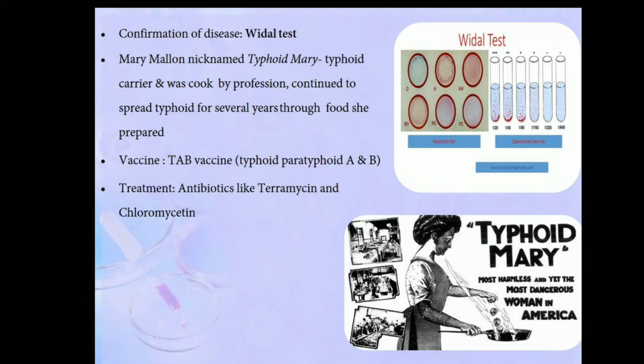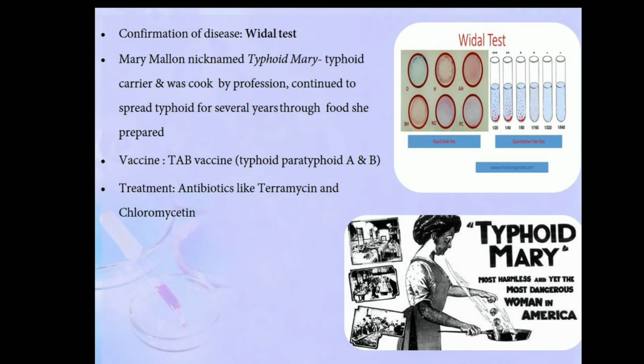People who ate the food cooked by her would get infected with typhoid, and there were several cases. It led to the death of people also. Later it was discovered that she was an asymptomatic carrier, spreading the disease to those who ate the food cooked by her.